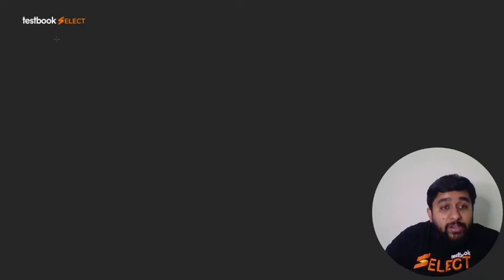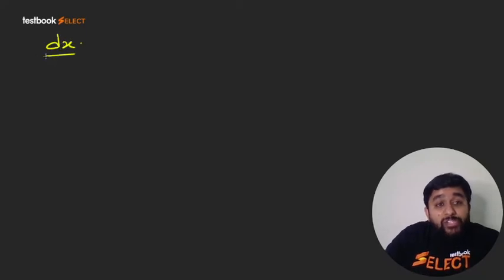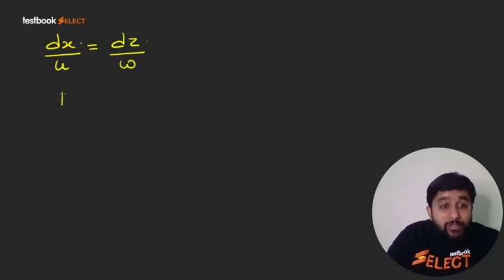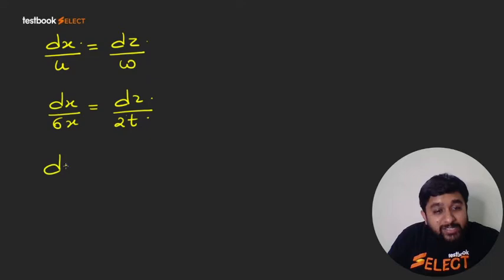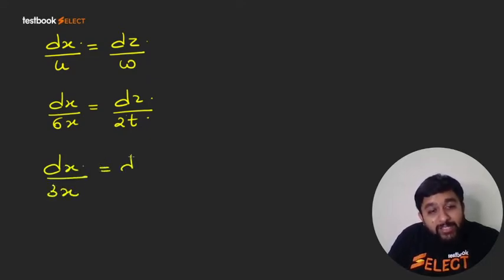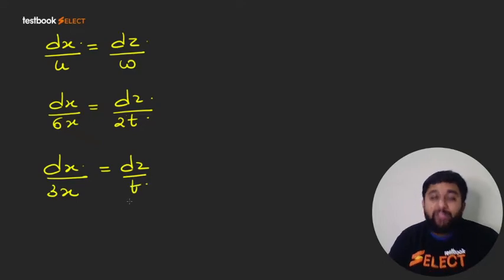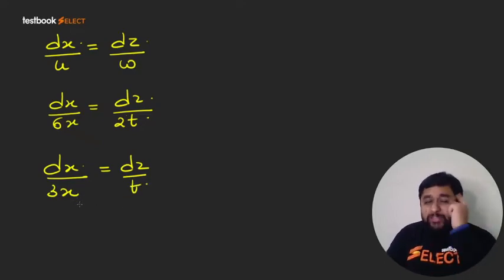So now I will find out the relation between x and z. But I know dx by u is equal to dz by w. So dx by 6x is equal to dz by 2t. Now obviously 6 and 2 will cancel out. So you will have dx by 3x is equal to dz by t. Right? Now guys, please run your horses.